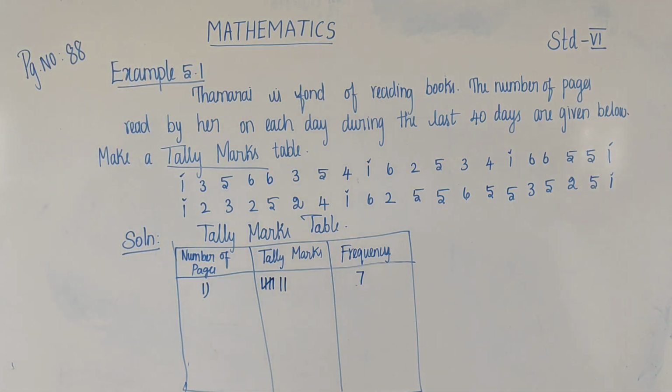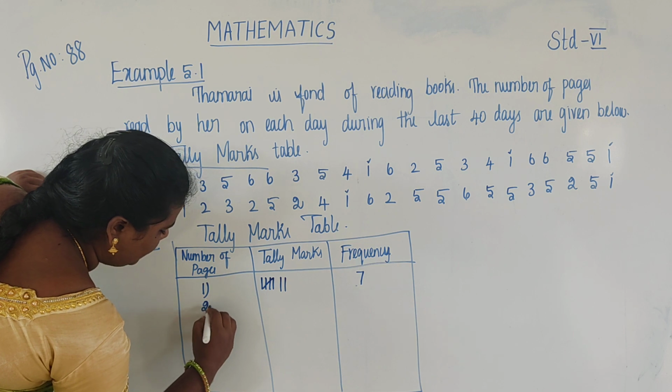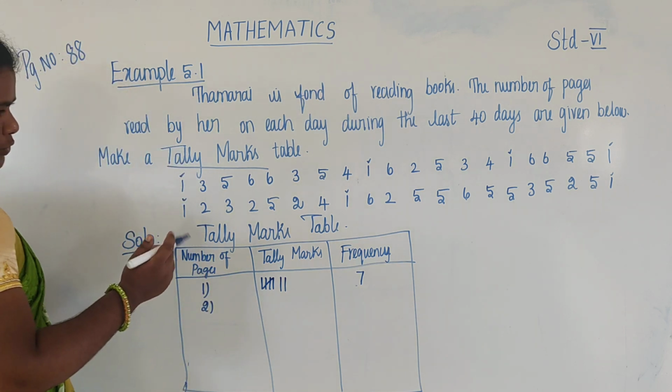Okay, students. And the number of pages 2. How many tally marks are there?